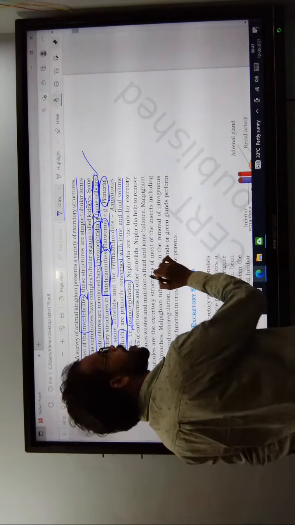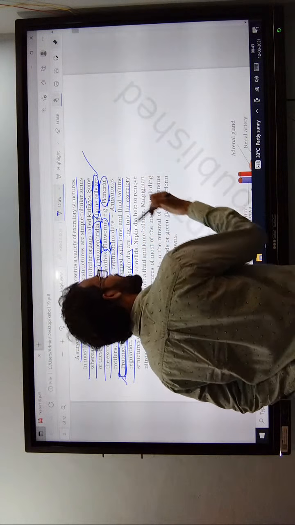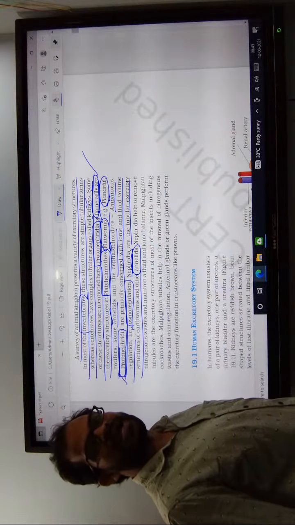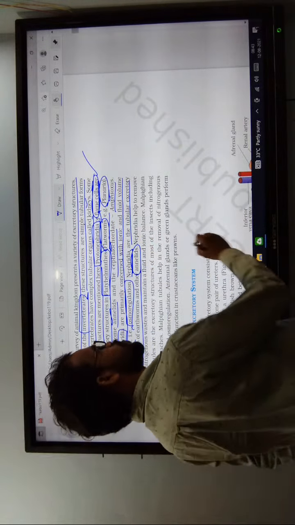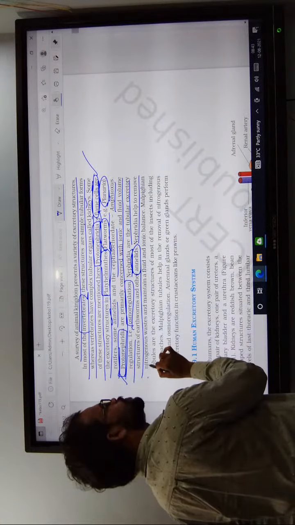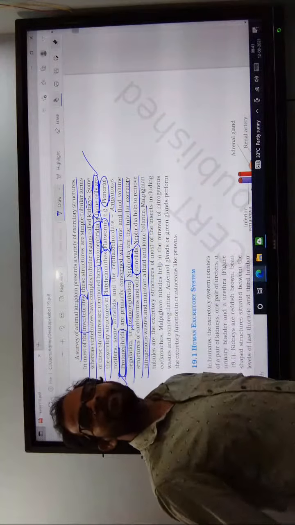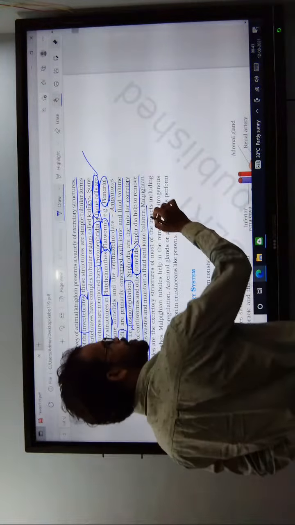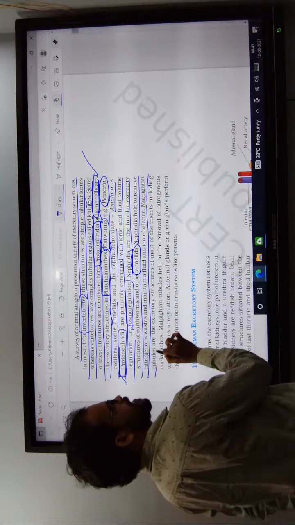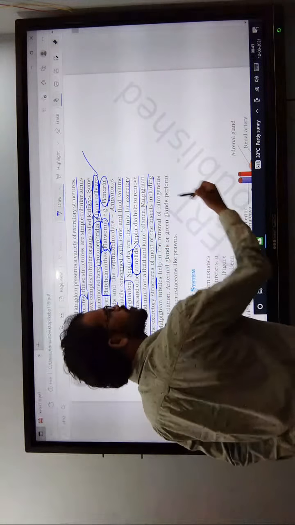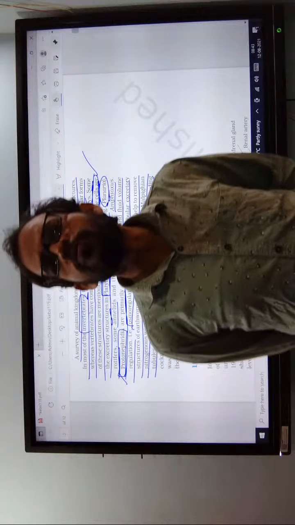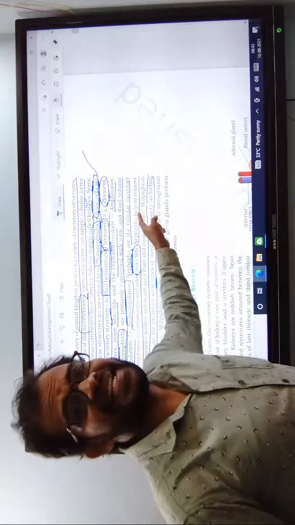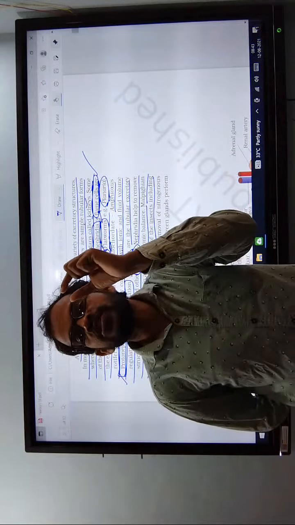Coming to the next one, nephridia. That is the earthworm. What is nephridia? It is a tubular structure found in annelida. Example, earthworm. Nephridia help in the maintenance of the ionic balance inside the earthworm. They maintain the balance. Coming to the next one, malpighian tubules, tubular structures of most insects. That is the arthropoda. In the arthropoda, the excretory organs are malpighian tubules.